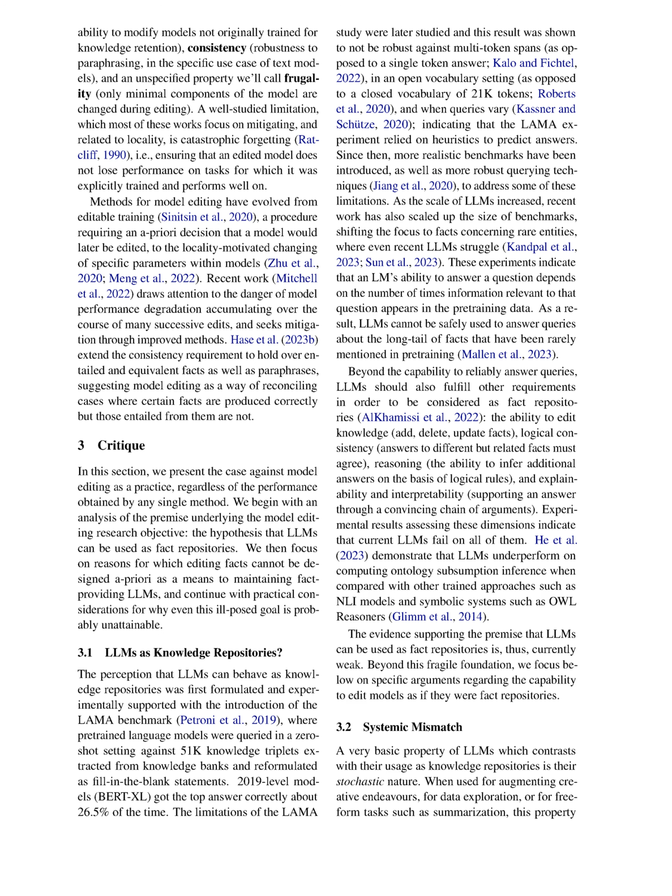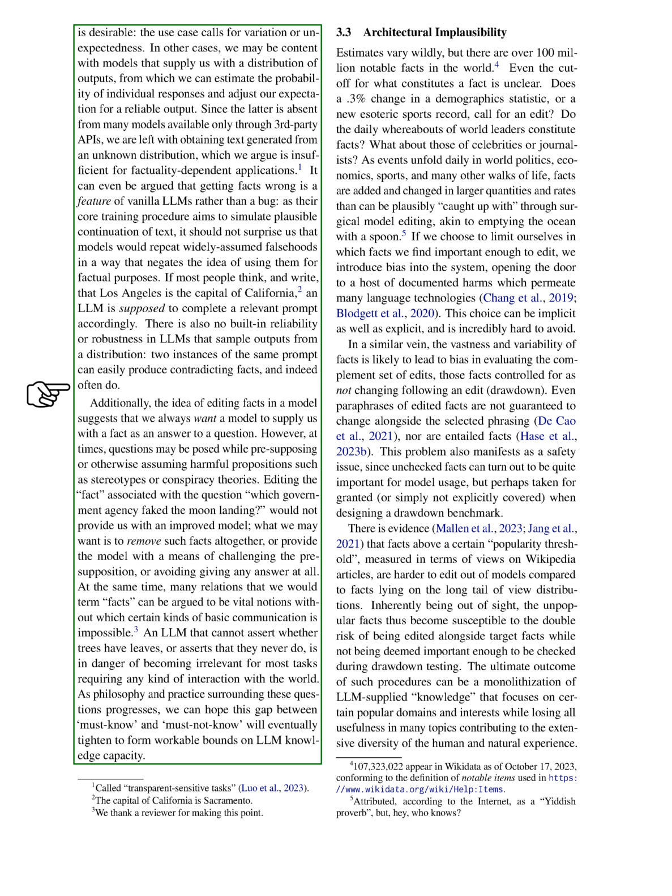However, in other scenarios, we might prefer models that provide a range of possible outputs, allowing us to gauge the likelihood of each response and adjust our expectations for a reliable result. Unfortunately, many models available through third-party APIs lack this feature, leaving us with text generated from an unknown distribution, which we believe is inadequate for tasks that rely heavily on factual accuracy.